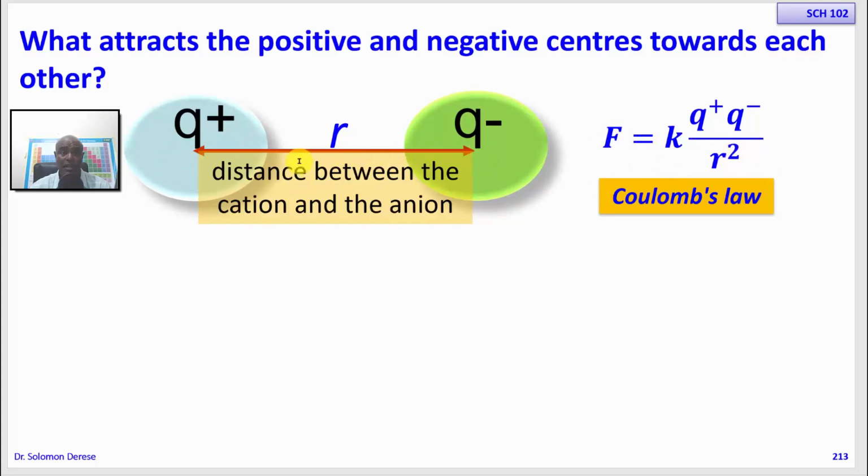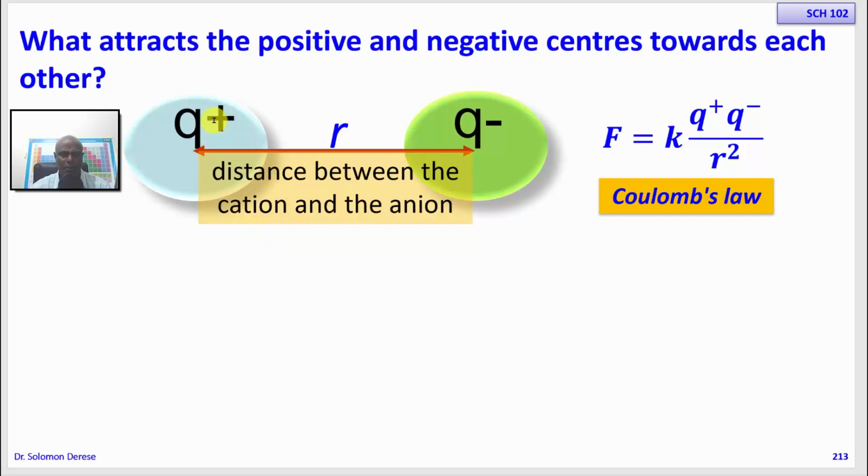This tells us that the closer oppositely charged species are to one another, the stronger the force of attraction. Let's just focus on one thing: the force of attraction is directly proportional to the charges. The more the charge, the more the attractive force.